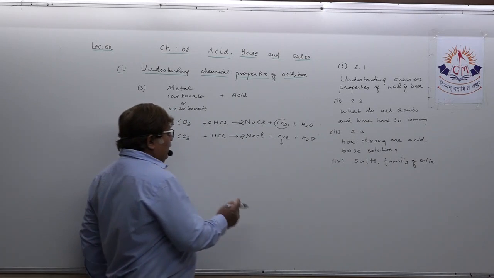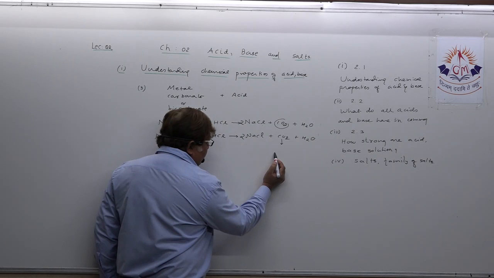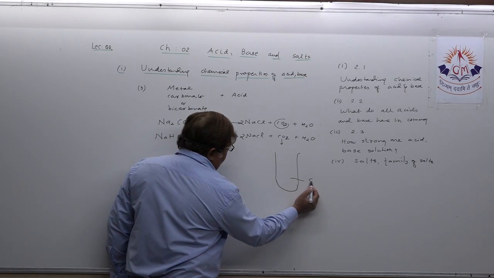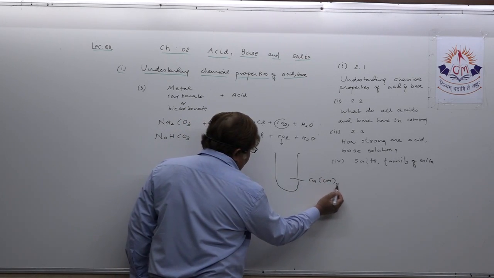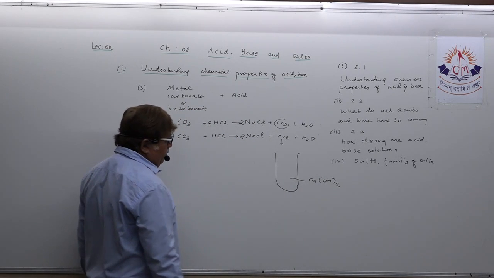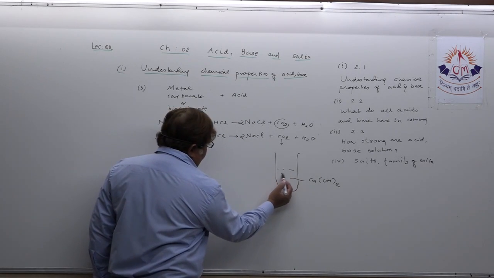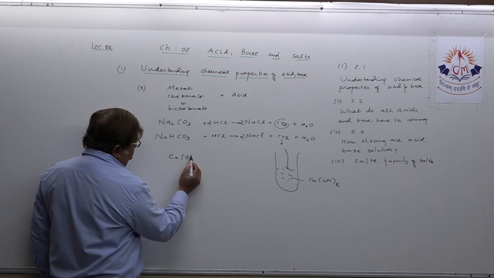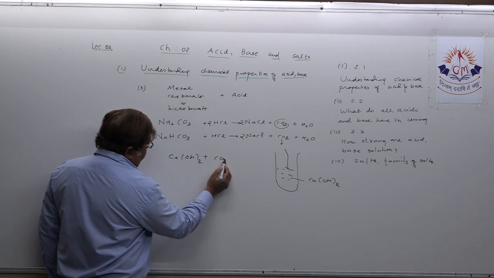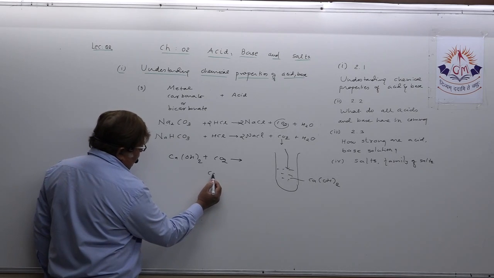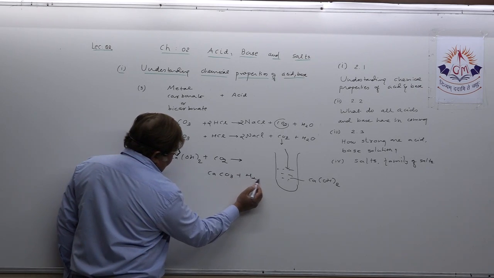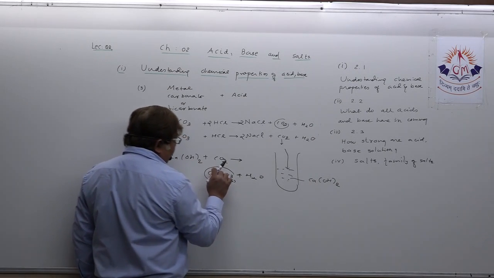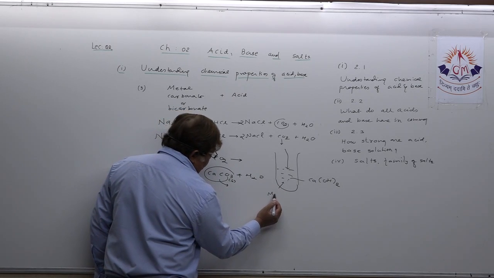But if you allow the gas produced to pass through one test tube consisting of calcium hydroxide solution, then as you know very well, the moment carbon dioxide passes through calcium hydroxide, immediately you will get the product CaCO3 plus H2O, and CaCO3 is a solid, a tiny white precipitate that makes the solution milky.